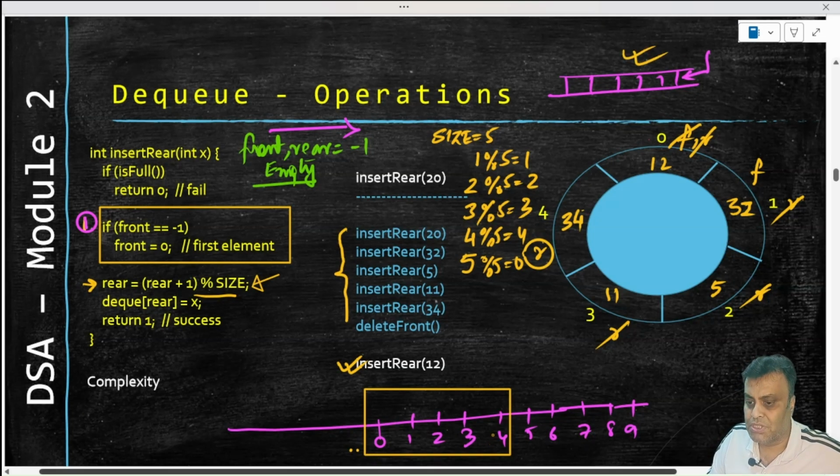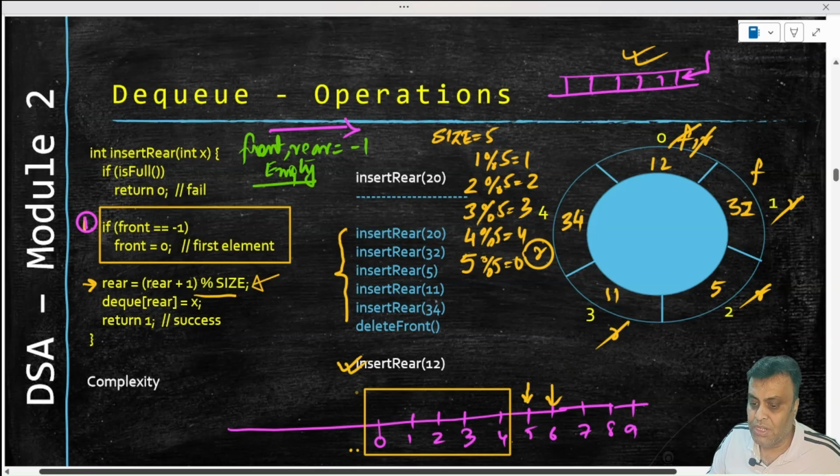These are the index positions. Now if 0 is a valid index position for this array, 1 is a valid index position, and so on and so forth, then what happens when 4 becomes incremented to 5? This 5 has to come back to 0 because 5 doesn't exist in principle as an index. 6 has to come back to 1.